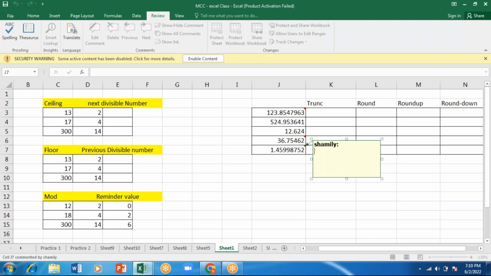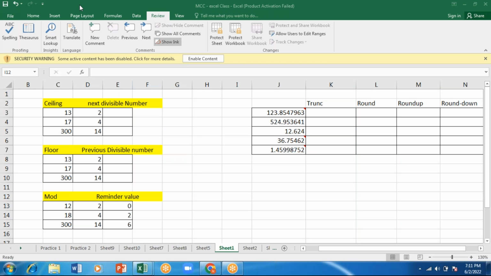Make a note of this: Shift plus F2 is the shortcut key for inserting a comment.